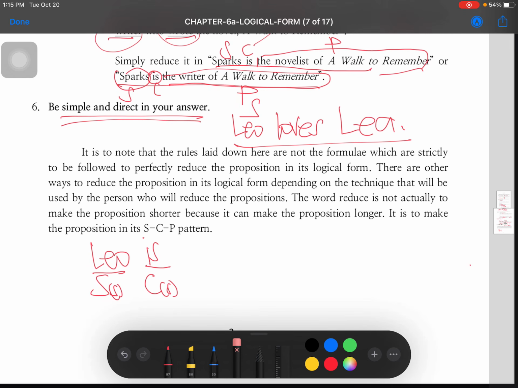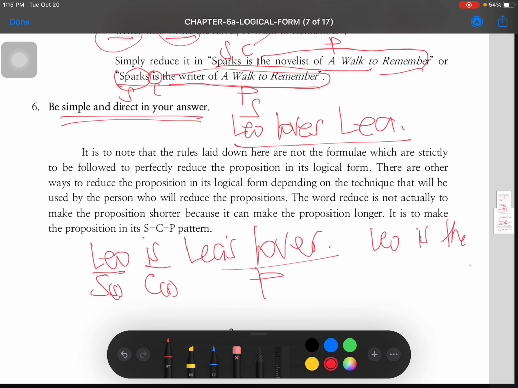Simple lang. Leo loves Leia. So, to make it in its logical form, Leo is Leia's lover. Pwede na yan, Leia's lover. That is already your predicate. Or, Leo is the lover of Leia.